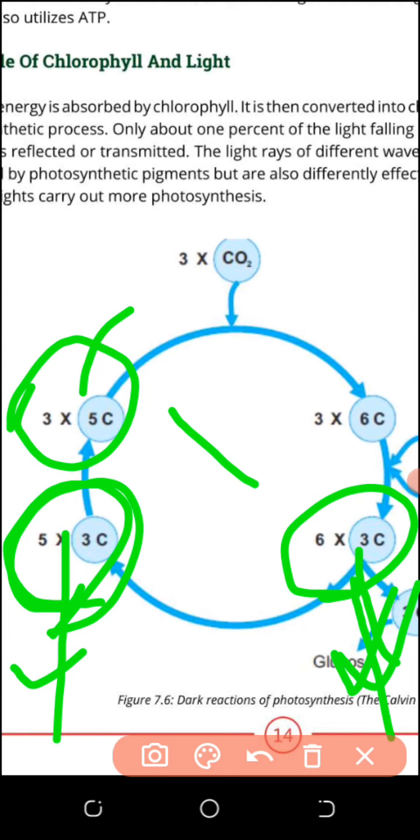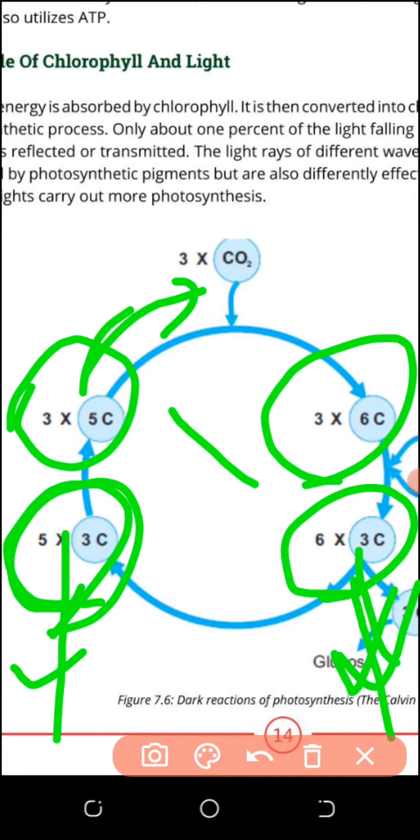These 3 5 carbon molecules combine with 3 carbon dioxide once again, total 18 carbon. It will form 3 6 carbon molecules, once again 18 carbon. The 6 carbon will rearrange to 3 carbon, and 3 6 carbon goes to 6 3 carbon, and 1 3 carbon molecule will come out to form glucose.